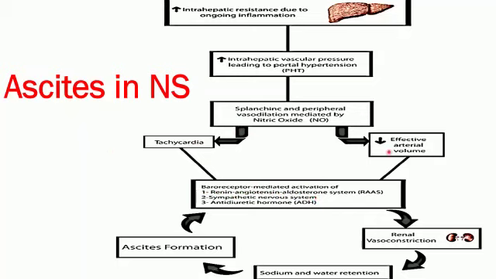There is effective decrease in arterial volume, and this will lead to renal vasoconstriction, and sodium and water will be retained, which will increase the fluid, and this will deposit in the abdominal cavity, and this is known as ascites formation. So this ascites can occur in nephrosis as well as in cirrhosis.